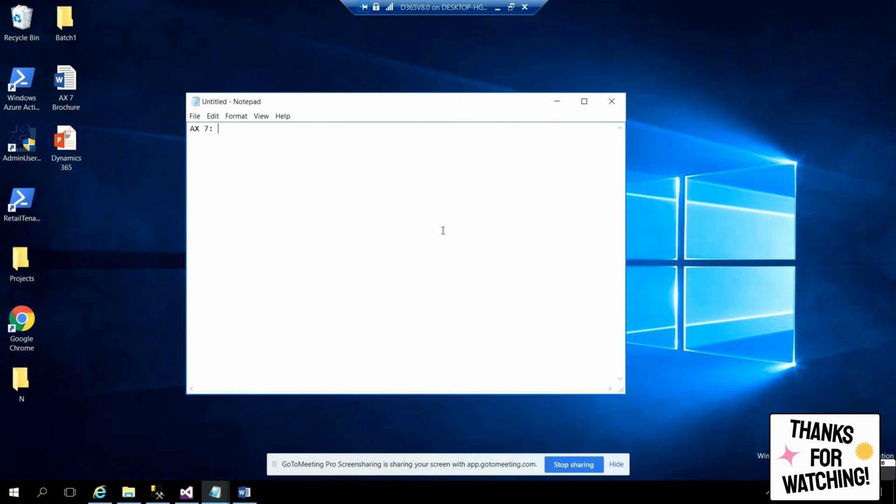AX7, just for high level, I don't know if everyone knows or not, it is a cloud-based ERP by Microsoft. The first thing you have to understand is whenever I say cloud, the payment will be recurring, not one time. You don't pay one time and use the machines forever. It is not possible. You have to pay every month or every year, depending on your payment policies and your company policies. You have to pay a few thousand dollars, say for example 3,000 or 4,000, whatever it is. That is the point here.